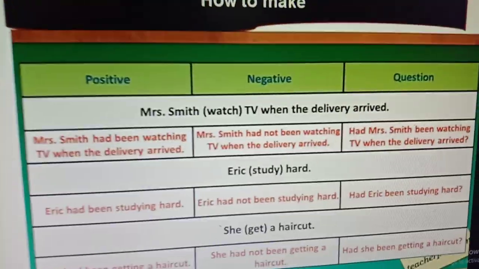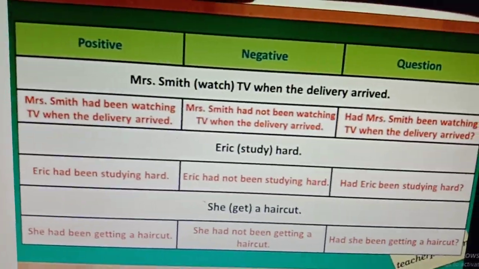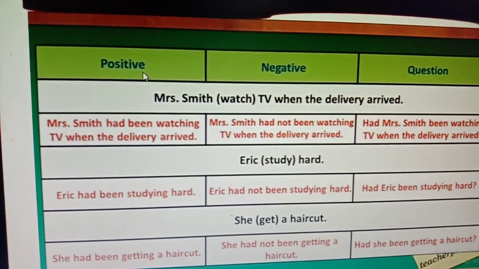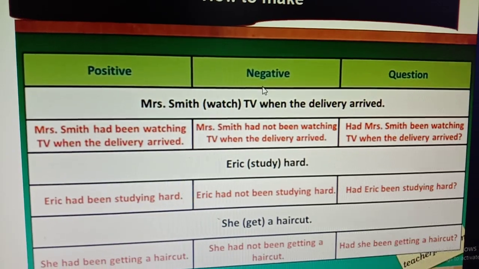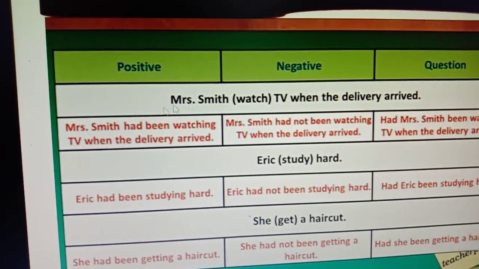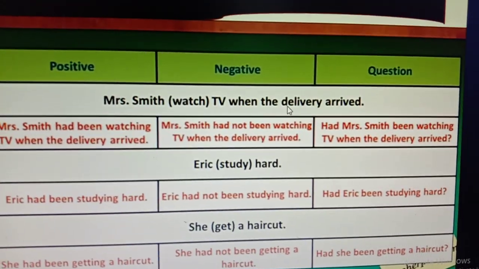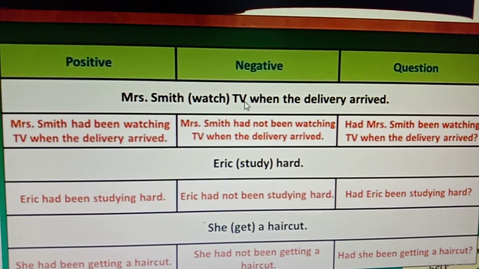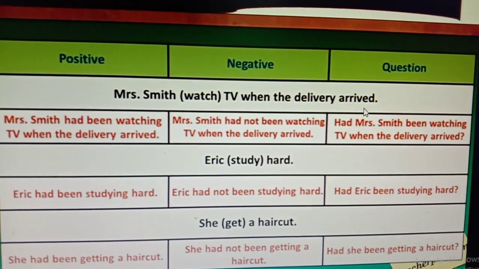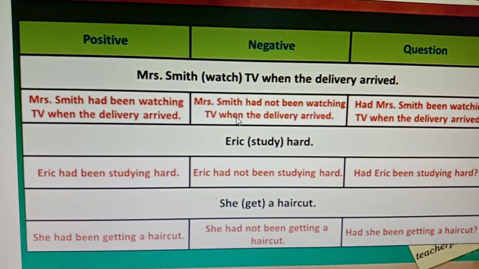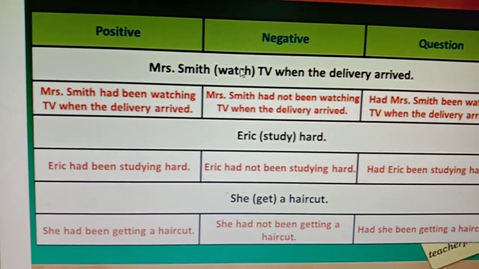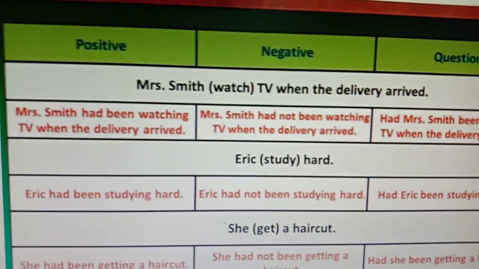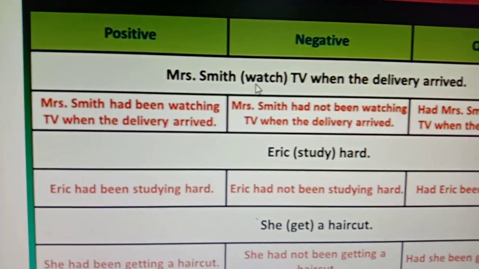Now here are some examples. In the first example you can see I have written here positive. Positive means affirmative, then negative, then question. So with one sentence I will show you how to make three types of sentences. Mrs. Smith watched TV when the delivery arrived. Watch is in the bracket, so you have to change the verb. In changing the tense you will change the verb. Watch is the verb here, that's why we are going to change watch.